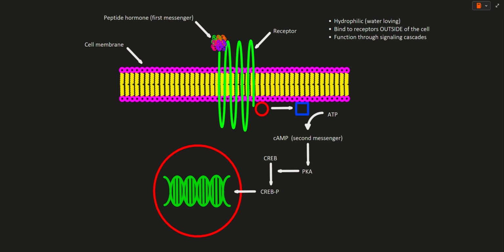In this example, the peptide hormone is the first messenger because it initiates the cascade from outside the cell, and the second messenger is cyclic AMP because it continues the signaling cascade inside the cell.